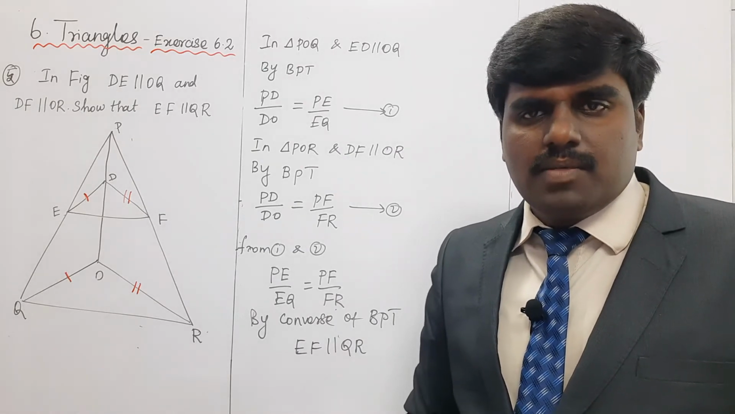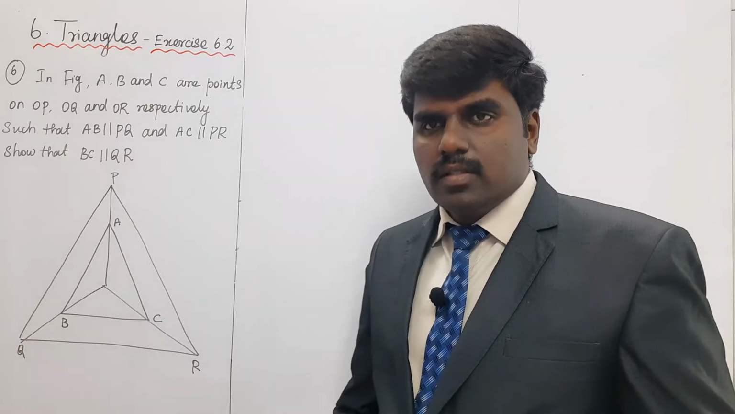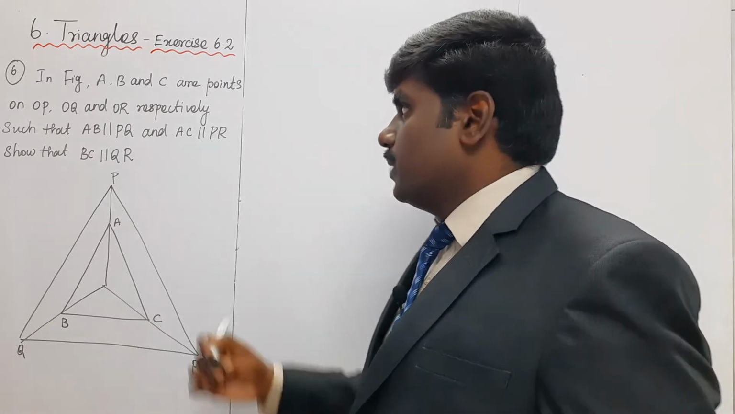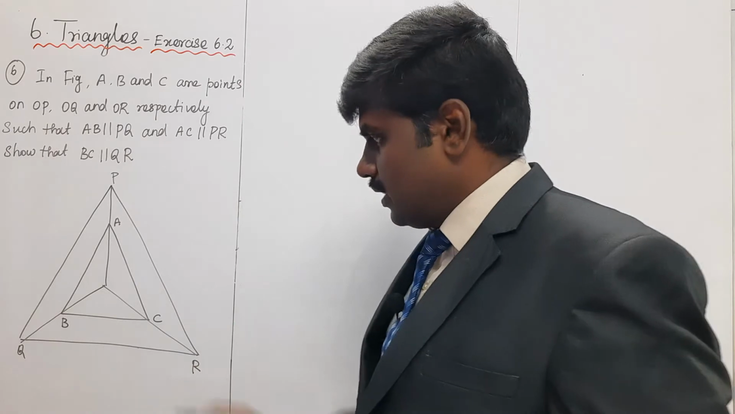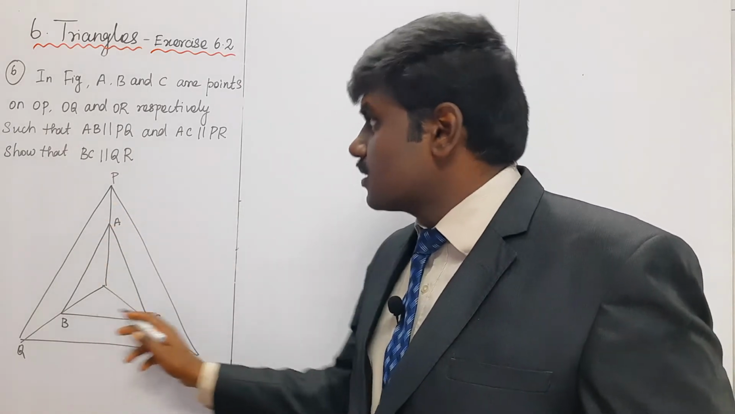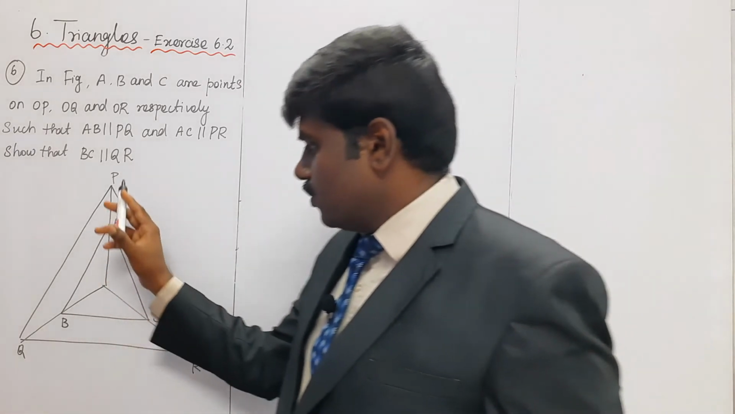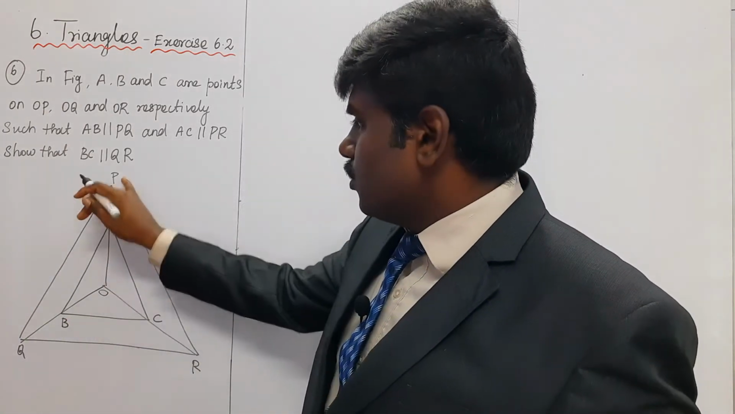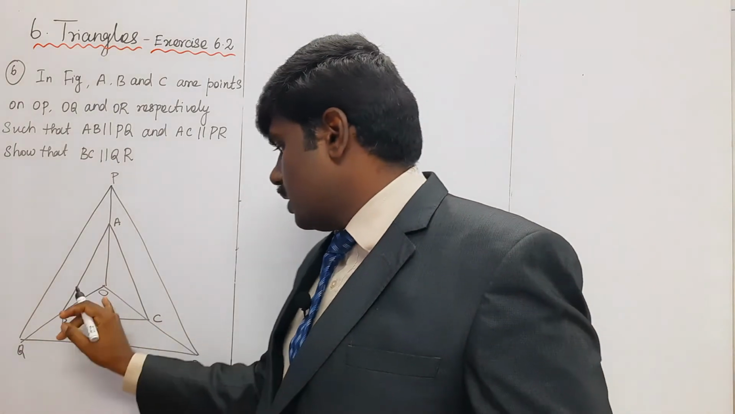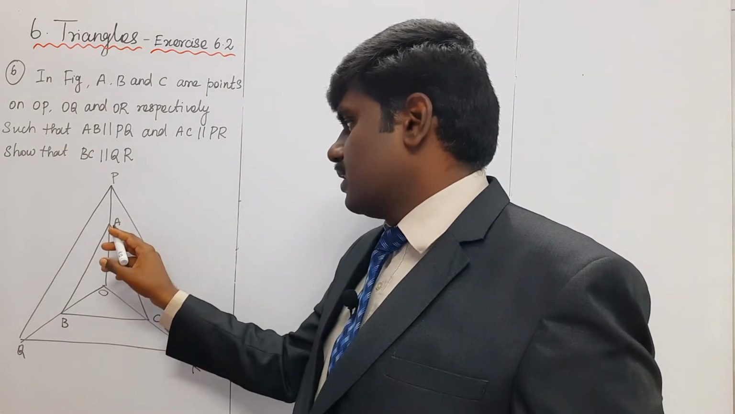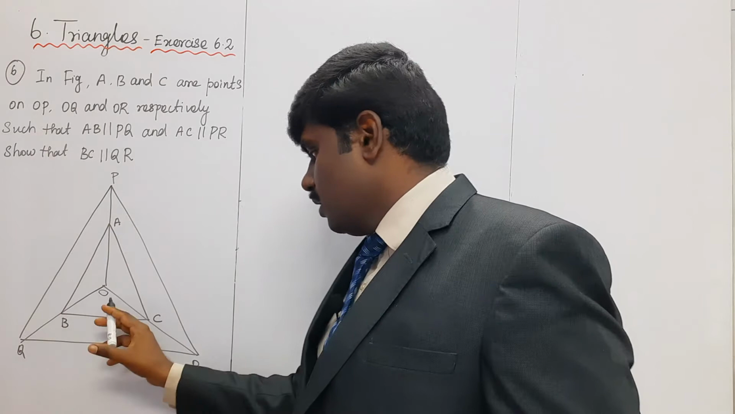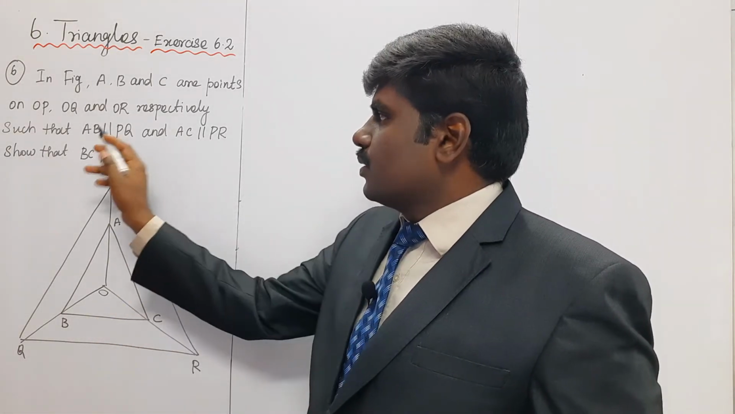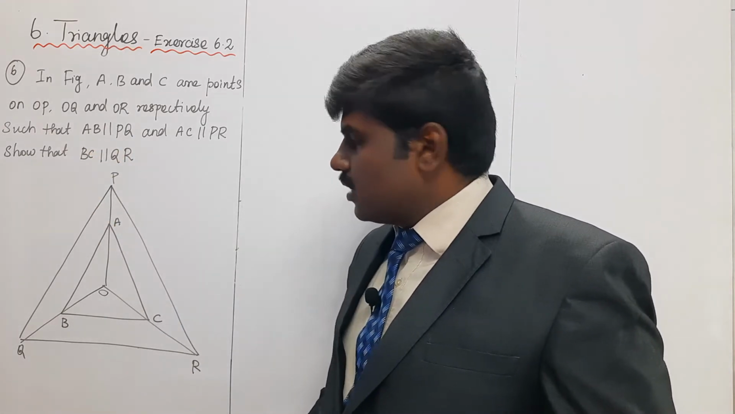Okay. The question number 6. In a figure, A, B, C are the points on OP, OQ, OR. The center point should be O. Here OP, OQ and OR sides have points A, B, C respectively. Show that AB is parallel to PQ.